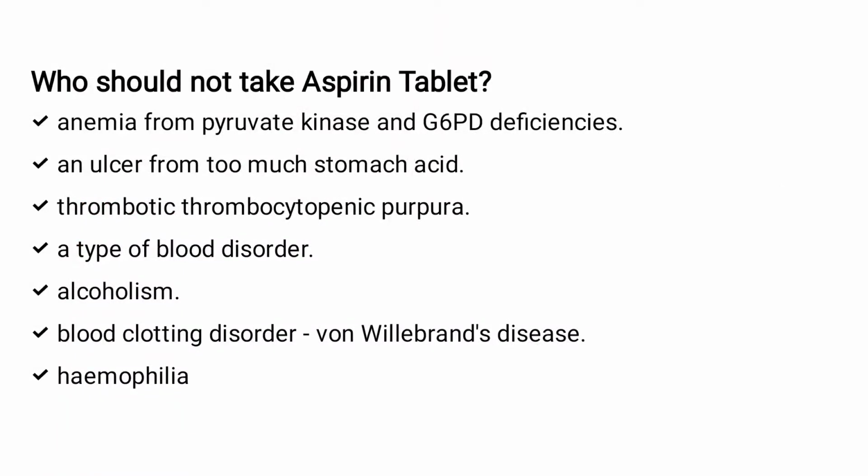Then what are the contraindications? Who should not take aspirin tablets? Number 1, anemia from pyruvate kinase and glucose 6 phosphate deficiencies, an ulcer from too much stomach acid, thrombotic thrombocytopenic purpura, a type of blood disorder, alcoholism, clotting disorders, and hemophilia. These are the conditions in which the patient should not take aspirin.